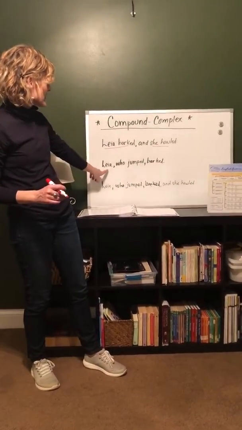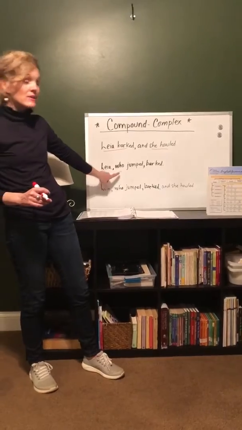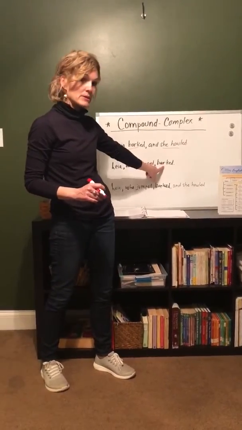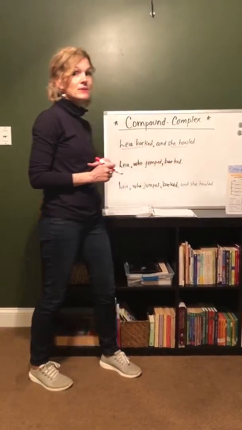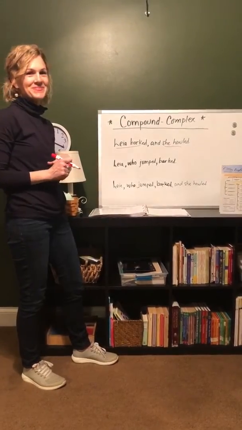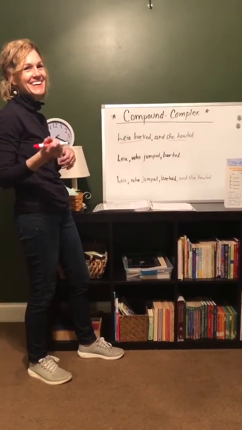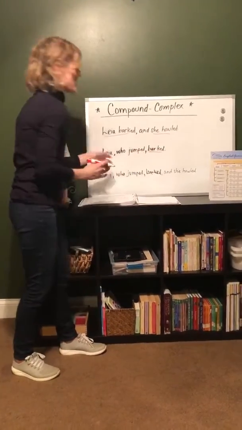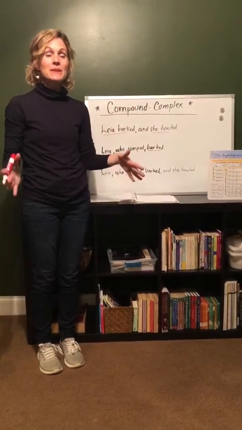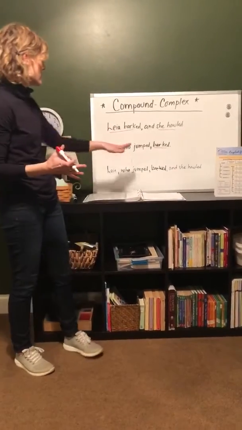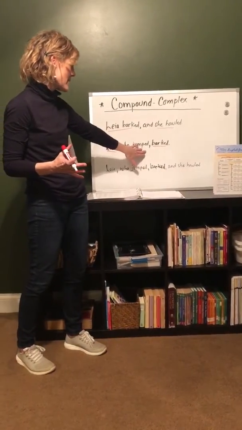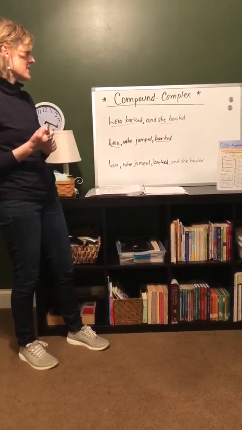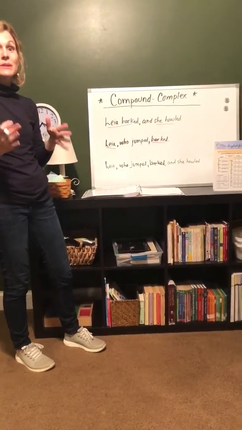All right, let's look at this next sentence. Leah, who jumped, barked. So what's our independent clause there? Leah barked. There you go. Leah barked. Right? That could stand on its own, right? That's an independent clause that could stand on its own. Who jumped, what is that? That's our subordinate clause or our dependent clause, right?